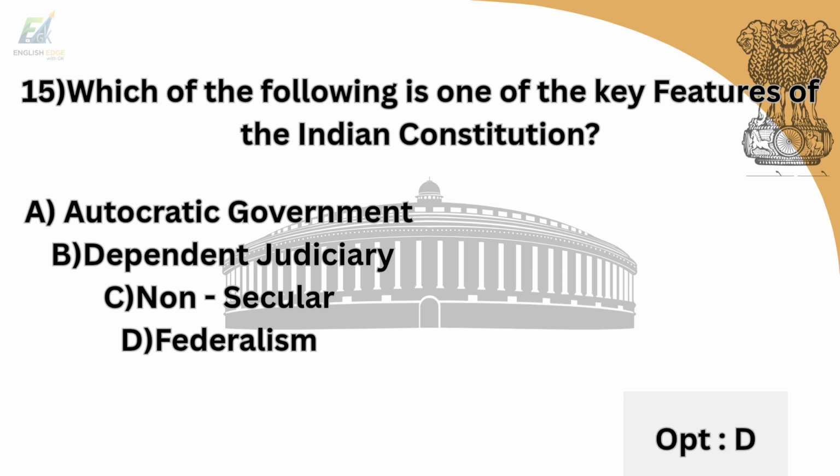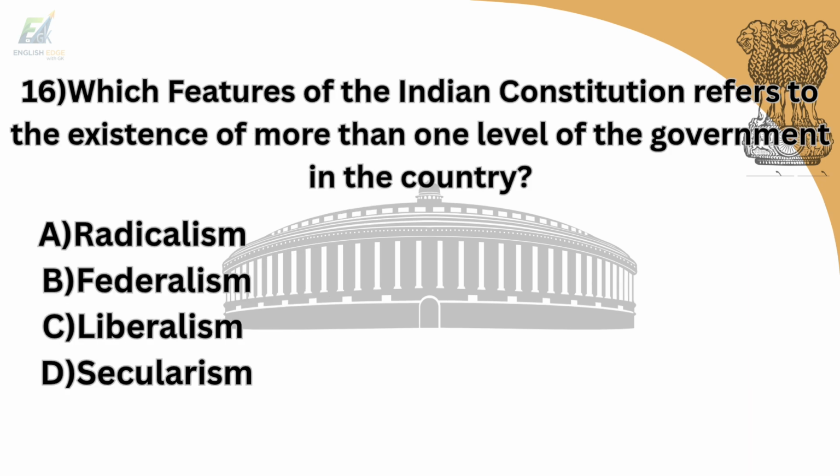And answer is option D, federalism. 16th question is, which features of the Indian Constitution refers to the existence of more than one level of government in the country? Option A is radicalism. Option B is federalism. Option C is liberalism. Option D is secularism. And answer is option B, federalism.